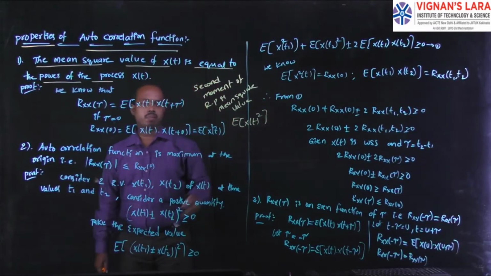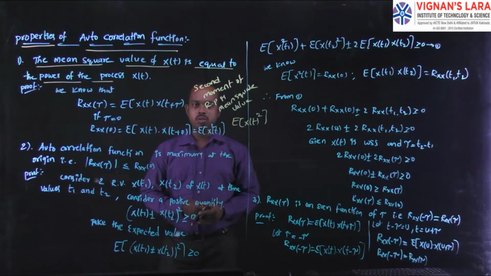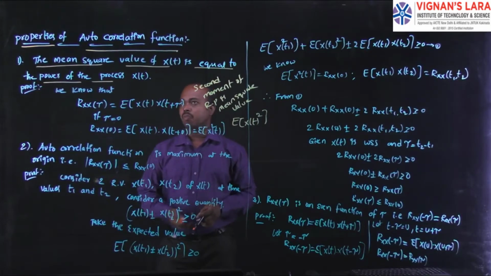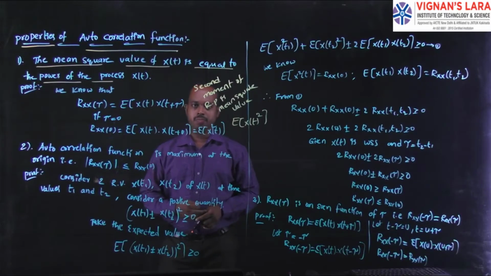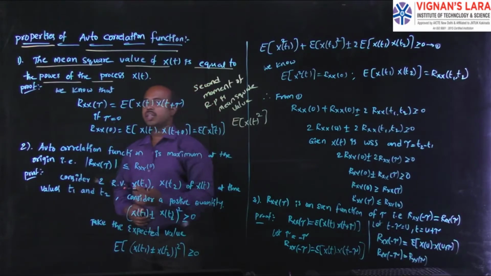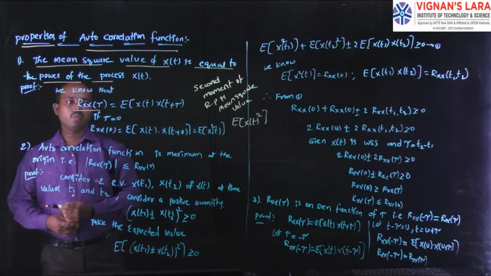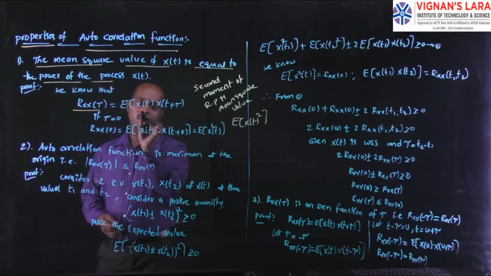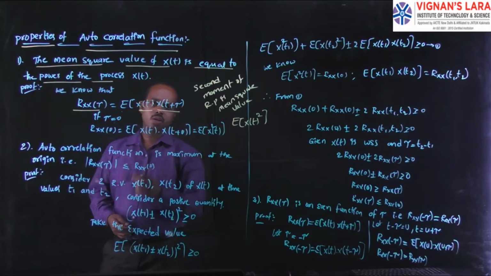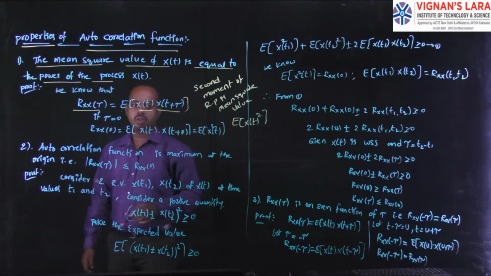The second moment representation says that the mean square value of a random process is equivalent to the power of the random process x of t. Here the power is represented with the autocorrelation function. We can prove this property. We consider the autocorrelation function formula: Rx of tau is equal to expectation of x of t into x of t plus tau.